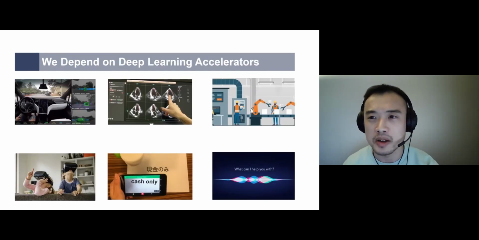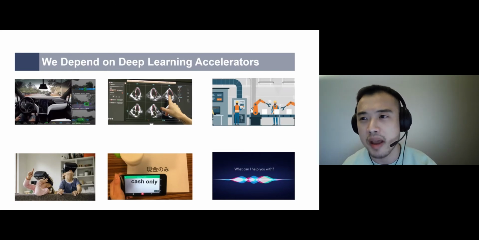Deep learning accelerators have been used in a wide variety of application domains, and we all depend on them. Some of them are even safety-critical applications that demand high resilience. For example, self-driving cars, medical analysis, and industrial applications working in extreme conditions. For the other applications, even though they might be more tolerant to errors, they still have resilience requirements or standards that must be met.